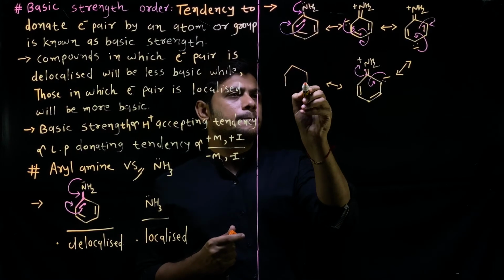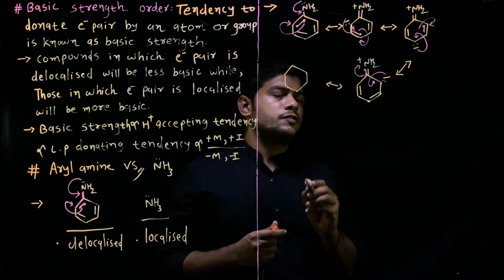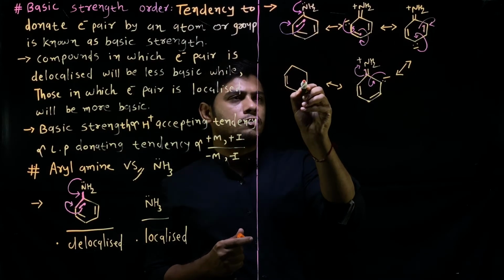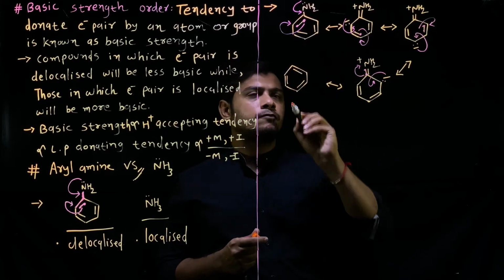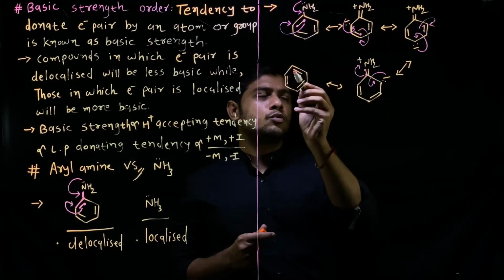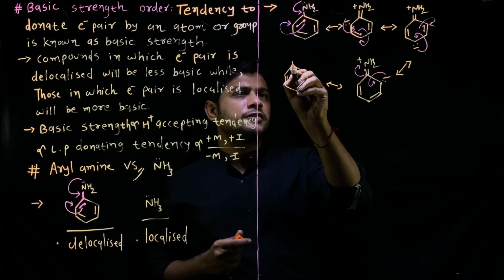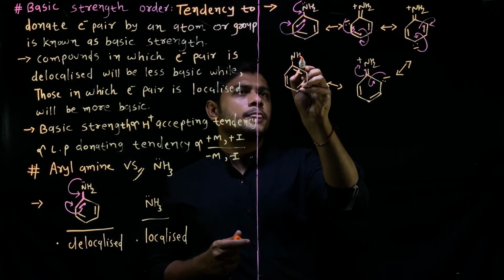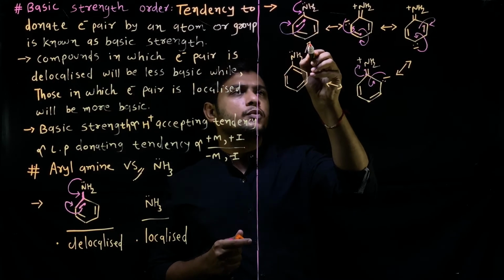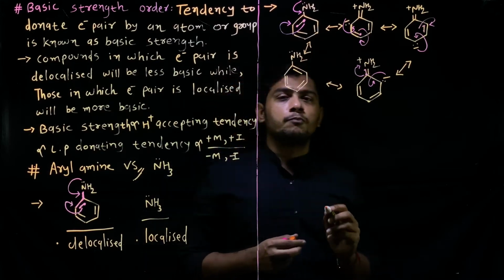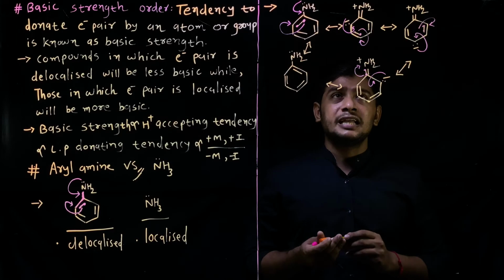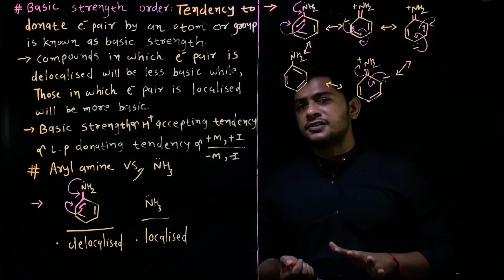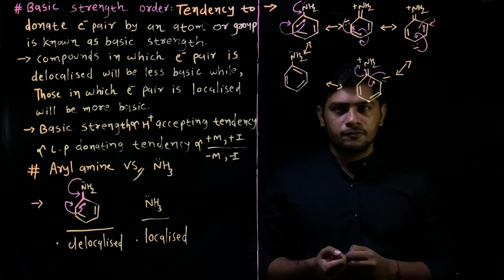We can see that these 2 pi bonds will not change their position, and this electron will develop a bond. A single bond is converted into a double bond, and this electron will be shifted over this nitrogen, and you can see that the position of the pi bond is changed after resonance. So there are mainly 5 resonating structures possible in the case of aniline.